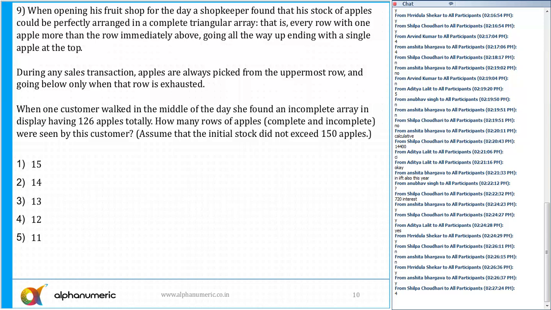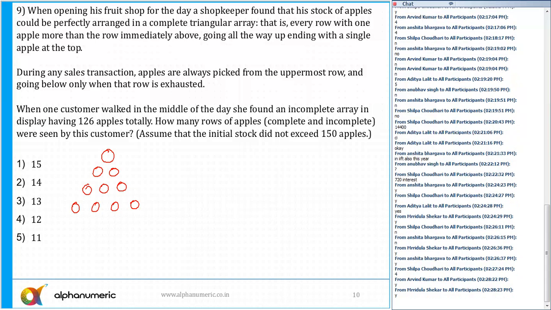When opening his fruit shop for a day, a shopkeeper found his stock of apples could be perfectly arranged in a complete triangular array. That is, every row with one apple more than the row immediately above, going all the way up, ending with one single apple at the top. So there is one apple at the top, then 2 apples in the second row, then 3 apples in the third row, then 4 apples in the fourth row, and so on. Is that clear to all of you? This is what is happening here.